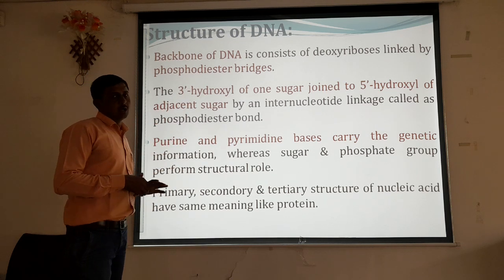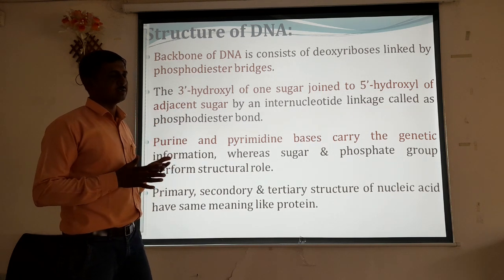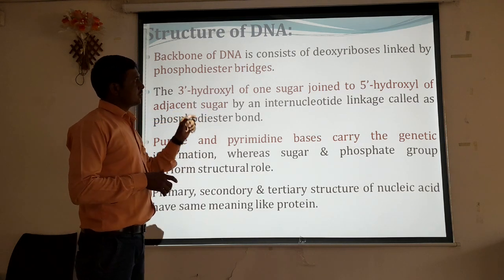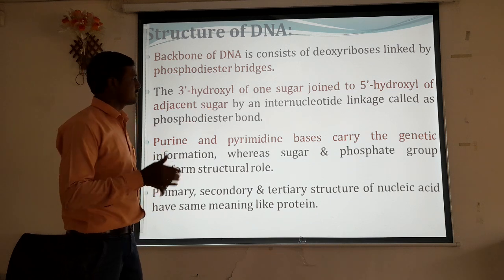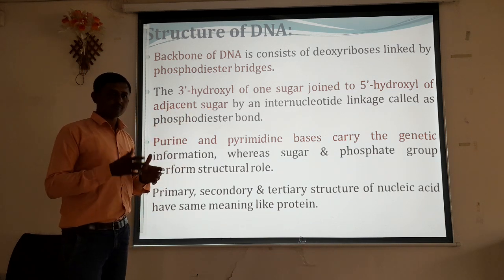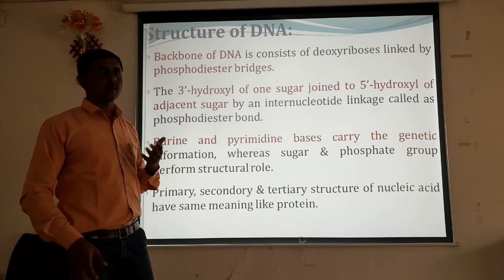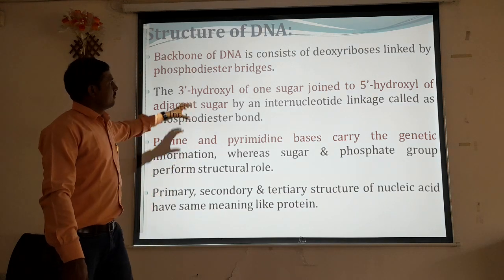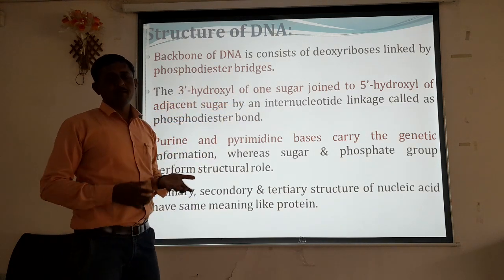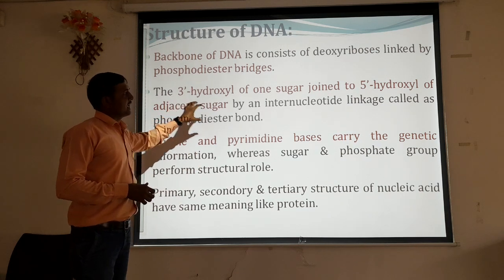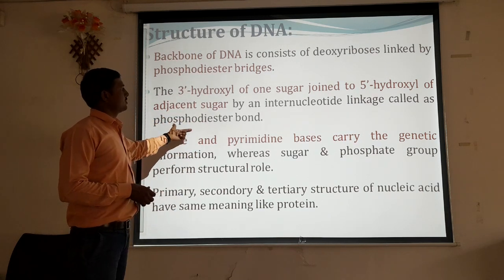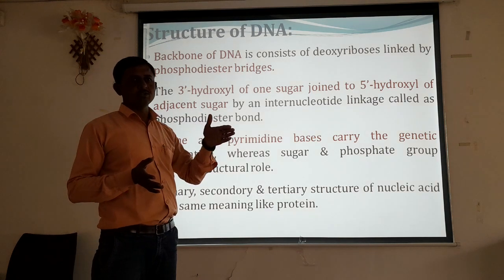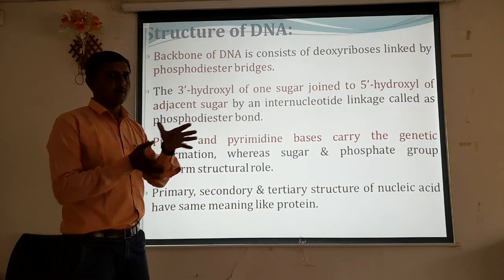The 3' hydroxyl, the hydroxyl group present on the third carbon of one sugar, is joined to the 5' hydroxyl of the adjacent sugar. The carbon at third position and its OH group are joined with the 5' carbon of the adjacent sugar by an internucleotide linkage called the phosphodiester bond.